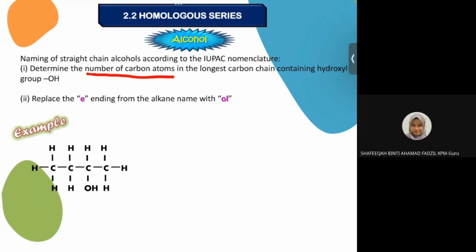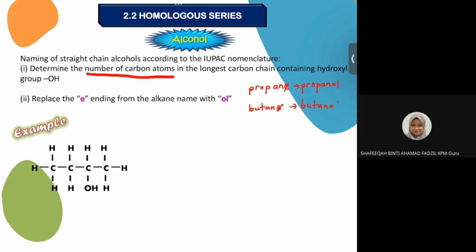For example, if you have propane, awak remove E ni, dia akan jadi propanol. Or if we have butane, you remove E, it will become butanol. This is how we name the alcohol.